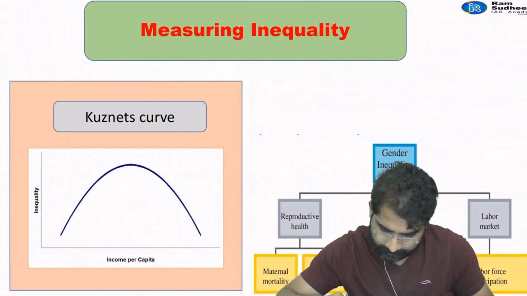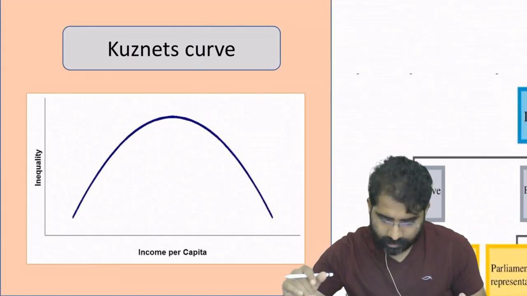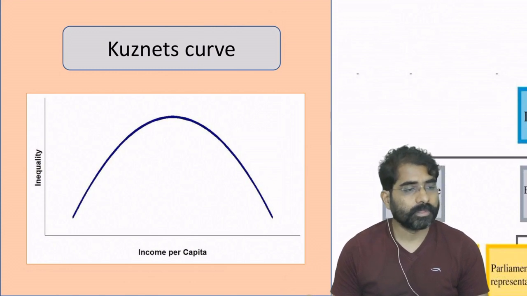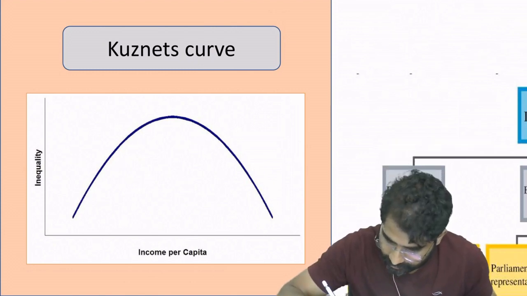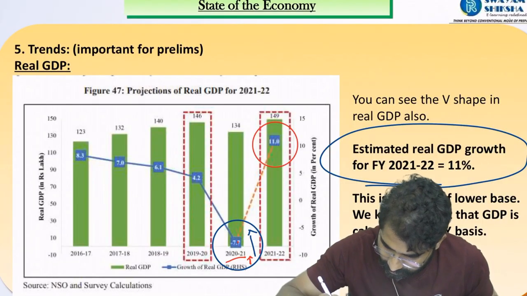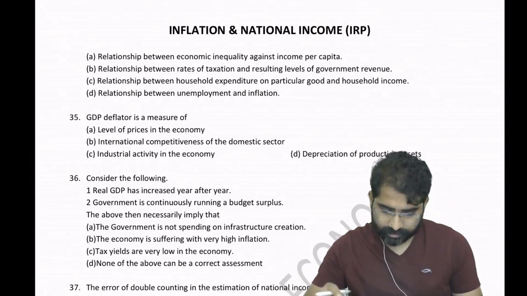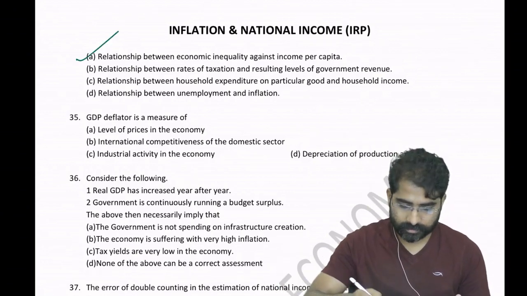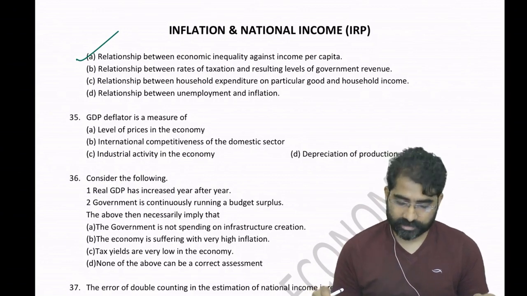Okay, so this is what the Kuznets curve is. Okay, so answer. Go to the 35th question.